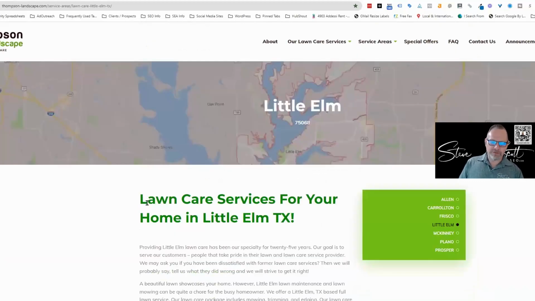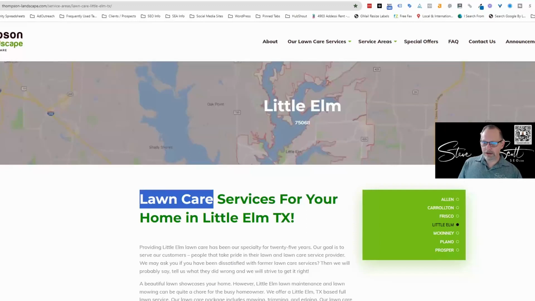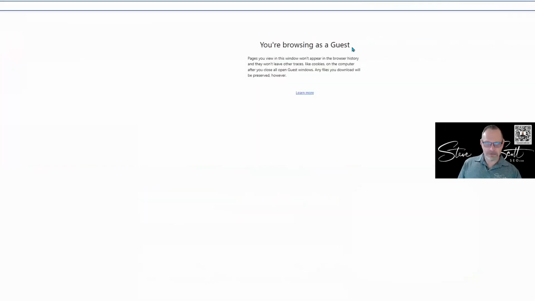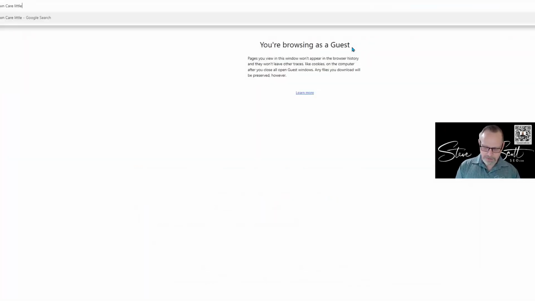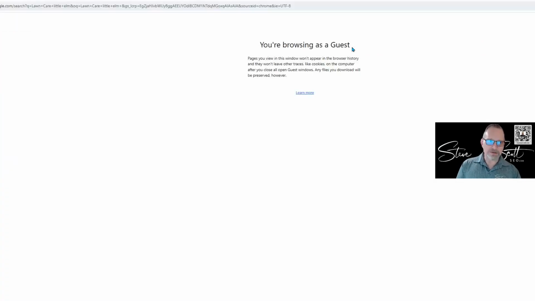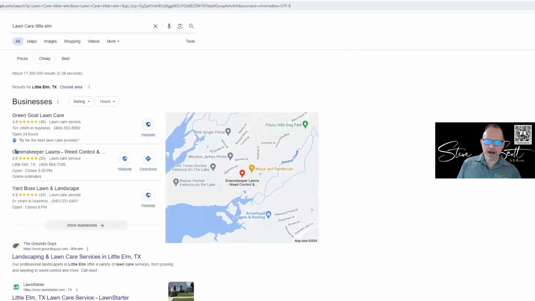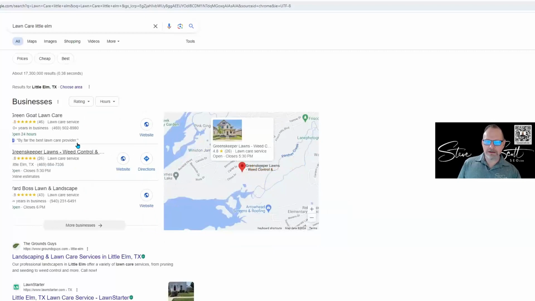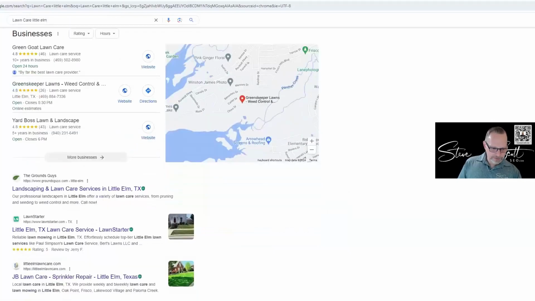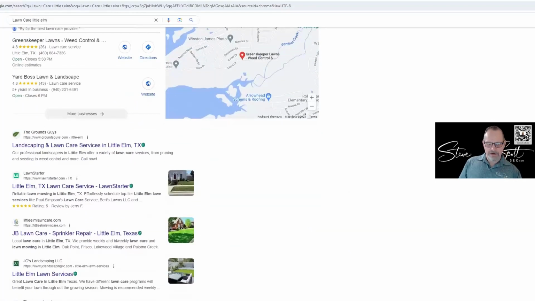What's interesting though, is if I type in Lawn Care Little Elm, let's do that without Texas in there. Now, they're not going to show up here because it is not a local listing. But if I look a little further down, there they are right there. There's that page showing up organically, the 5th or 6th.